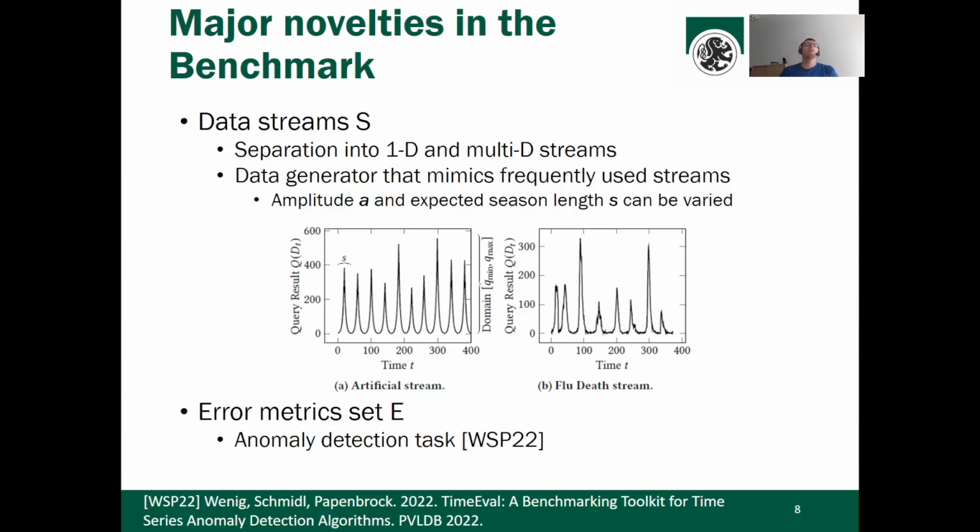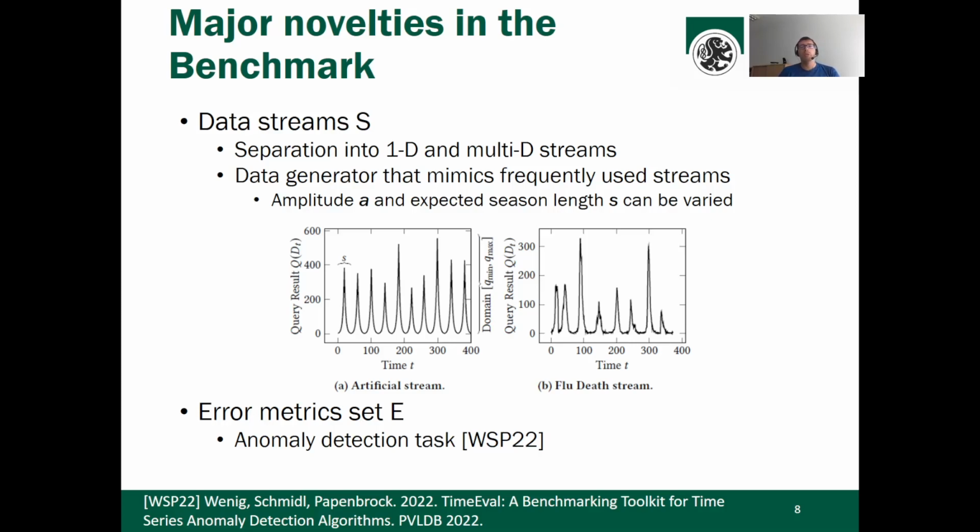In addition, we face the issue that a lot of the data sets used for evaluations are either not available or highly differ in their pre-processing steps. Therefore, we propose to use a data generator that mimics frequently used streams, and you see what is common among all the streams, that they feature somehow a seasonal structure. In part B of the figure here, the slide, you see a real-world stream and on the left hand side, part A, an artificial stream generated with our generator.